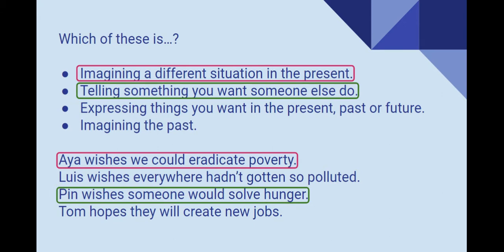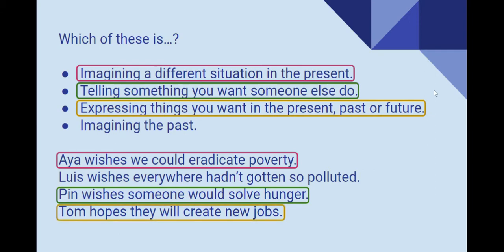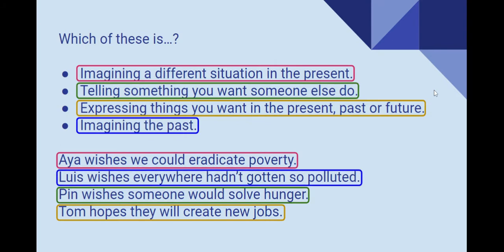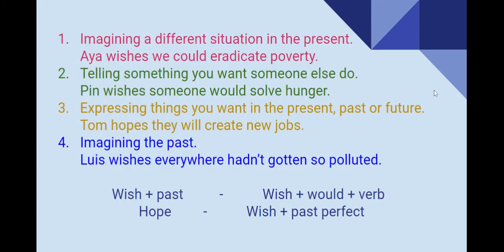Which sentence is expressing things you want in the present, past, or future? Tom hopes they will create new jobs. That's right. And which sentence is imagining the past? Luis wishes everywhere hadn't gotten so polluted. Excellent. So, now I want you to please pause the video while you match the structure with the correct sentence. Okay, let's go ahead and check.